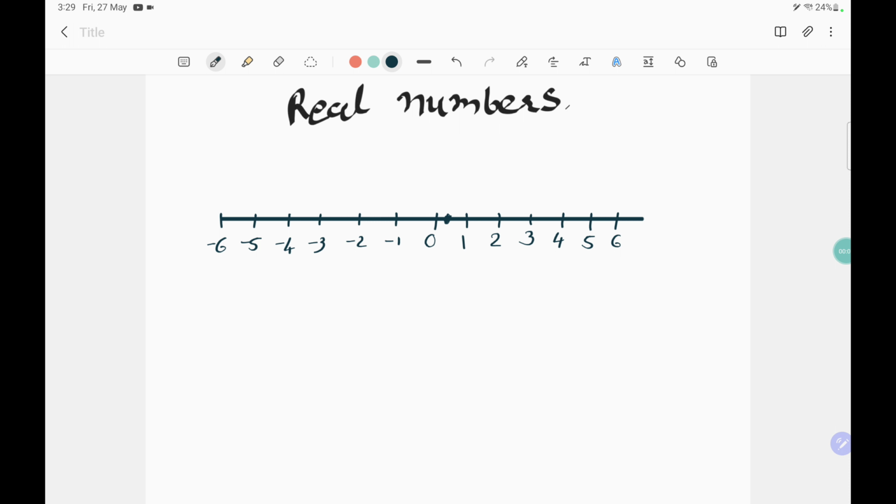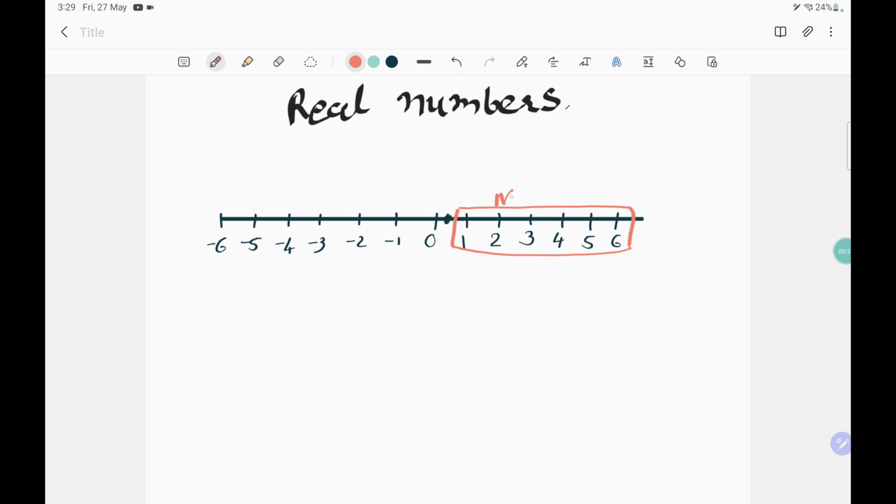What is the real number? Real numbers are the numbers which can be plotted or found on the number line. All those numbers are called the real numbers. Let's see, if you see that number, all the positive numbers